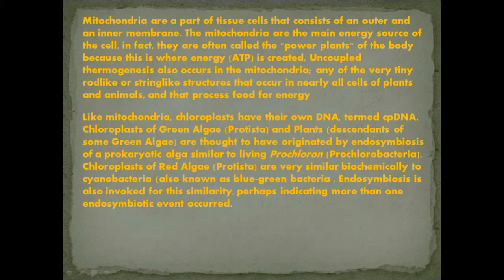Like mitochondria, chloroplasts have their own DNA, termed cpDNA. Chloroplasts of green algae and plants are thought to have originated by endosymbiosis of prokaryotic algae similar to living Prochloron. Chloroplasts of red algae are very similar biochemically to cyanobacteria.